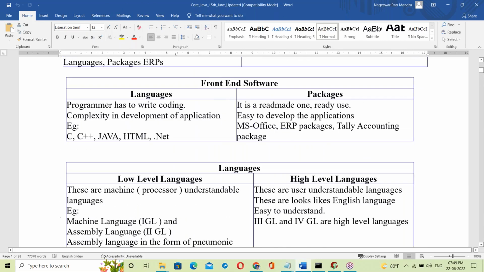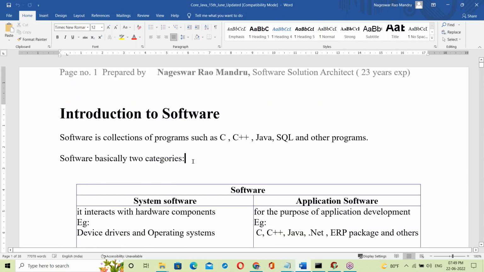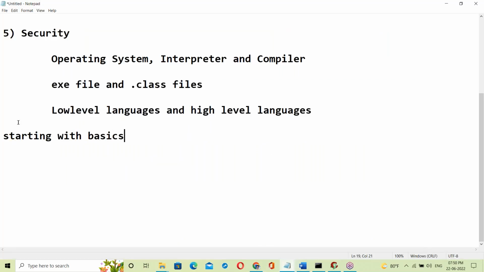Once all these basics are completed, we'll go to Java. Directly starting Java may not be understandable. So before going to Java, there are some basics I'm explaining here. Now starting with basics.